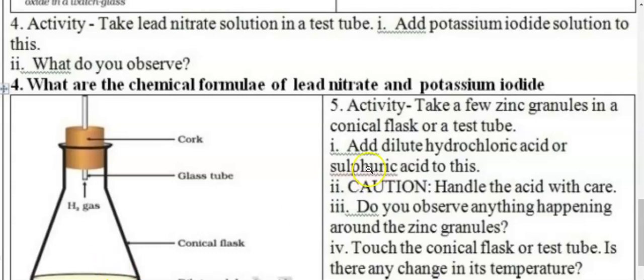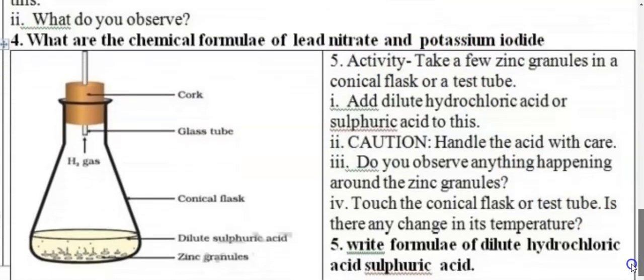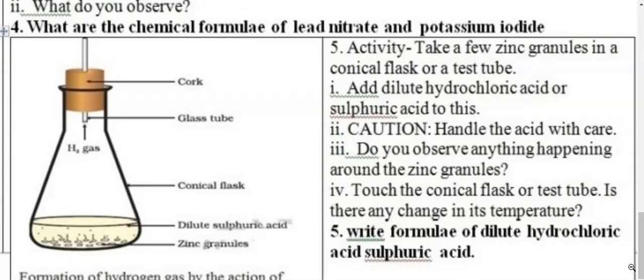But anyhow, first let us see the activity. So I think the activity stops here only. We start with a new one after this. So what are the chemical formulae? As I've told you here, this is what it is. But otherwise, in this reaction, when you take potassium iodide and lead nitrate, and when they are combined, they undergo a double displacement reaction. Double displacement we'll see in the later part of this chapter.